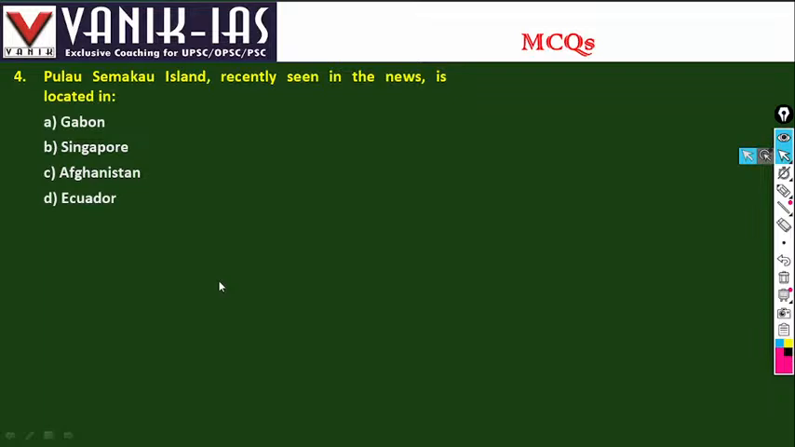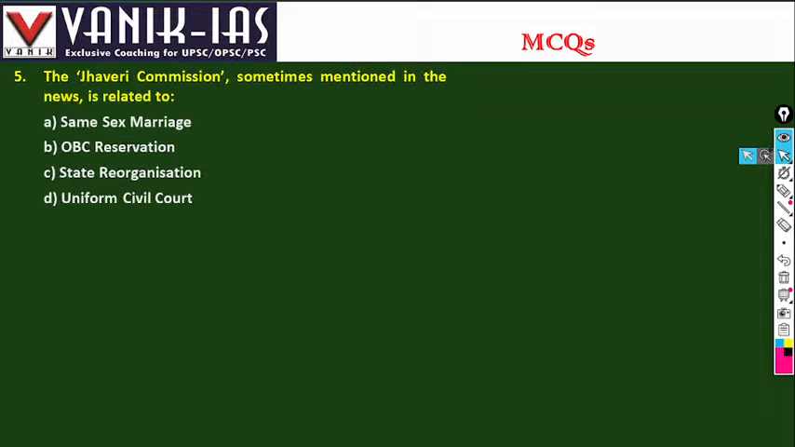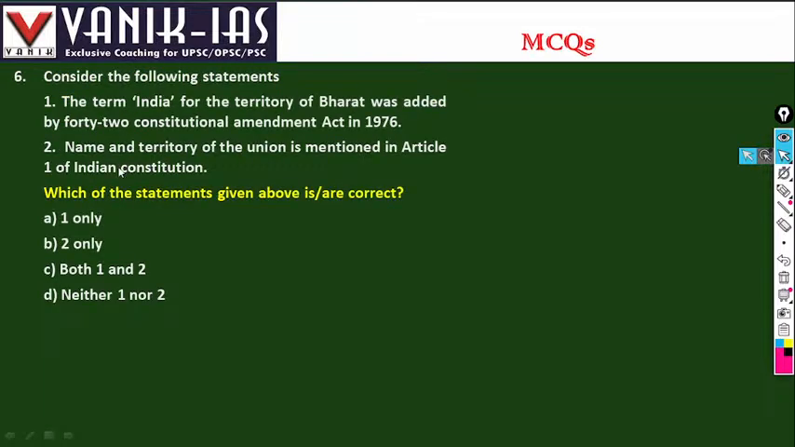Semaku Island. Semaku Island is in Singapore. The Jabri Commission relates to OBC reservation. Okay, so it is mentioned sometimes, and that is to OBC, other backward class reservation in the country. It is appointed to the Monroe Commission.